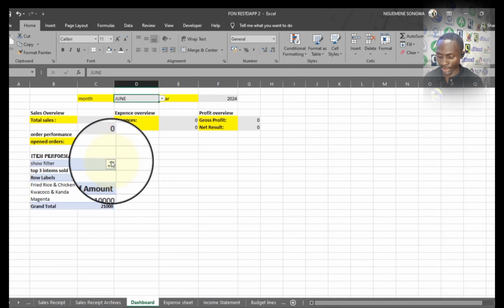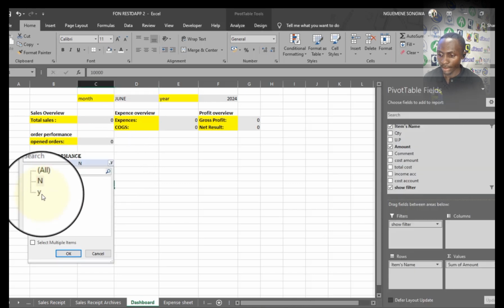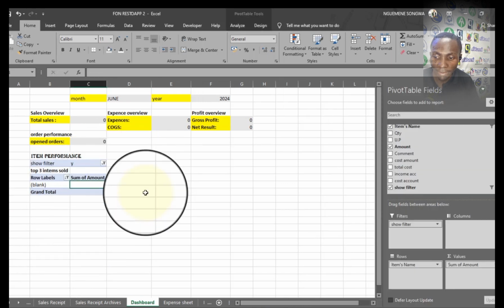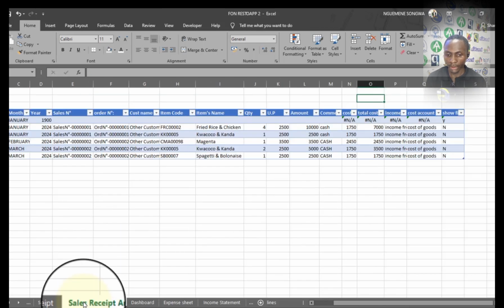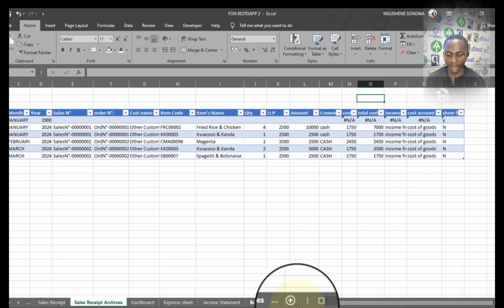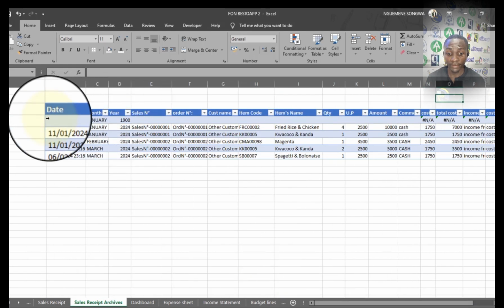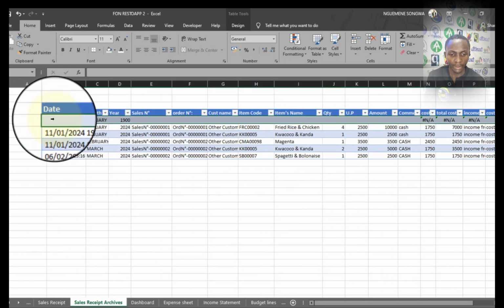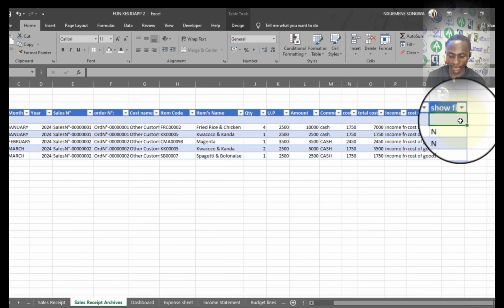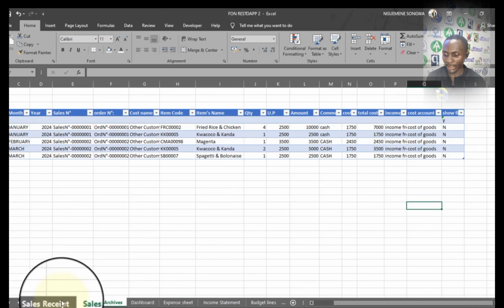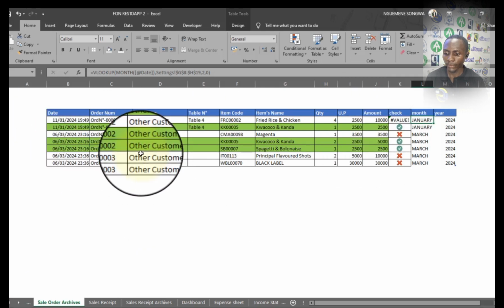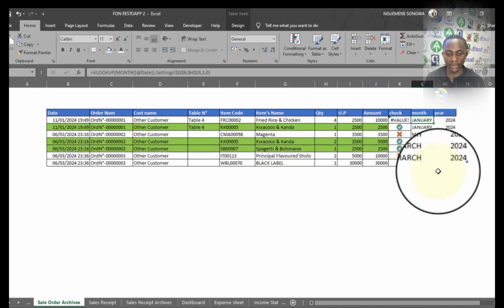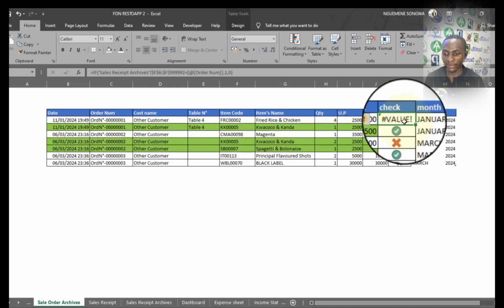So I'm just going to refresh all this, come back here and select Y, so that Y is always available. Just that it's now going to bring something here like a blank, which is not actually the best, but we're going to deal with it. So there's always going to be a first line having nothing. I could just delete everything in the first line so it has nothing if I want. And the year is going to have just a Y. Good. Just that when I do that, it's surely going to affect the calculation at the level of our sales order archive, because it doesn't see anything in the first column.